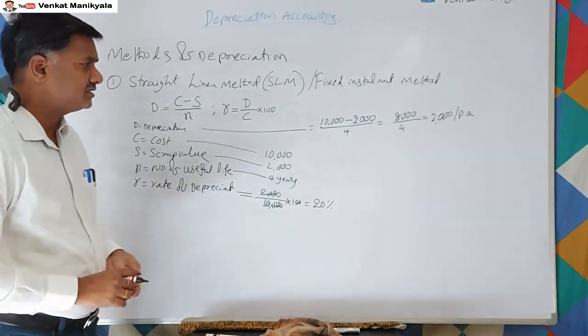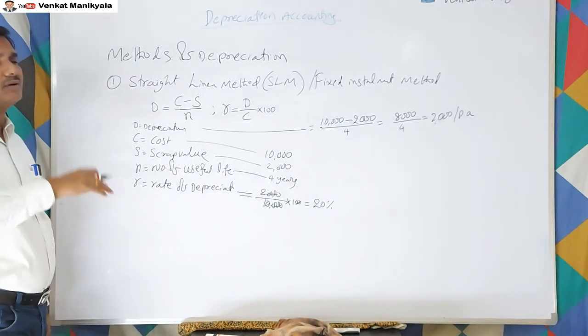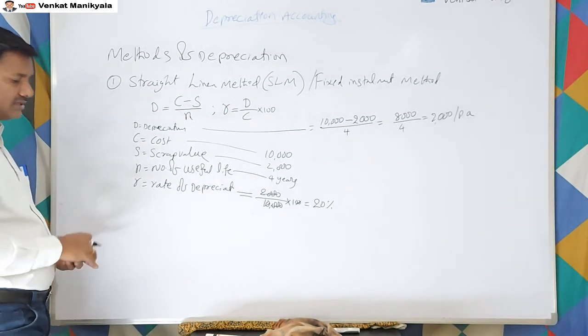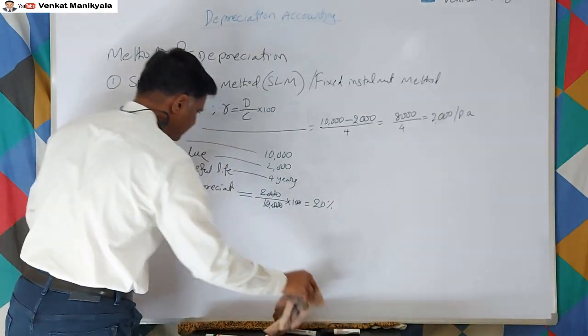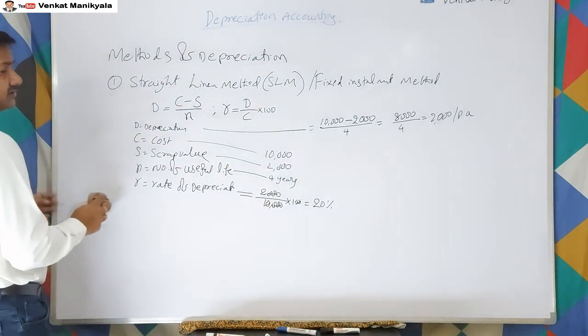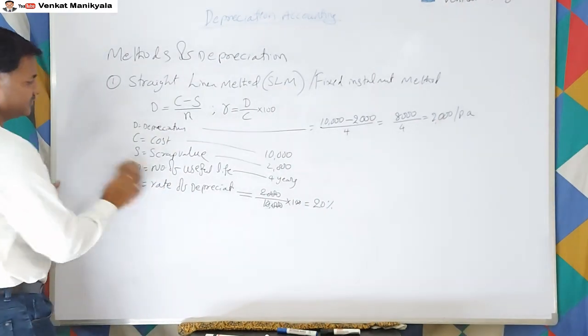This is one method. We will do a separate problem on how to account for journal entries and ledger accounts. This is one of the methods. All of you noted it down, right?